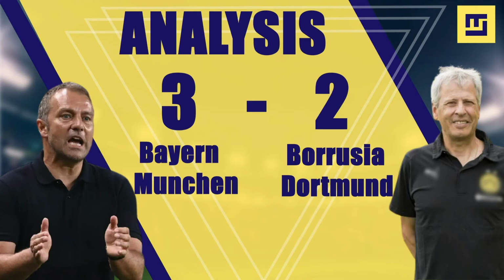Both Bayern and Dortmund conceded goals due to their own mistakes, which could have easily been prevented. On the other hand, if we just keep the goals in mind, the match was pretty well balanced. Bayern dominated the first half, whereas Dortmund dominated the second. A mistake from Delaney in the 83rd minute gifted Bayern the goal. Otherwise, at the end of 90 minutes, the score would have been 2-2.